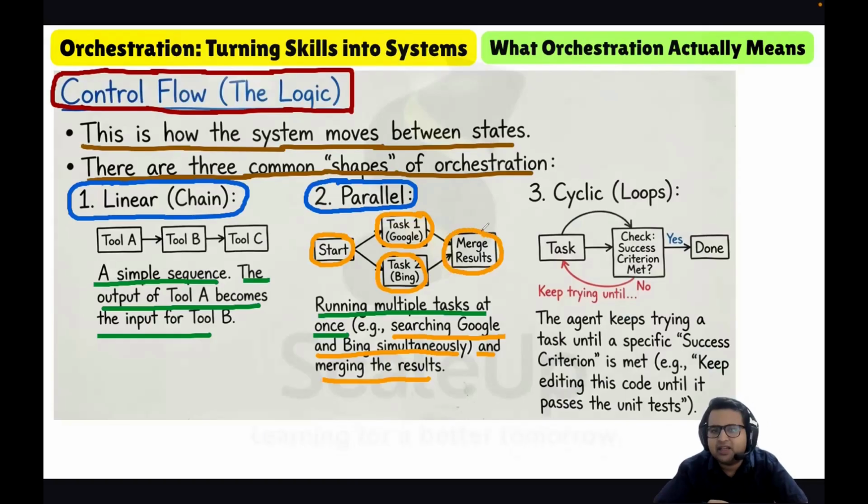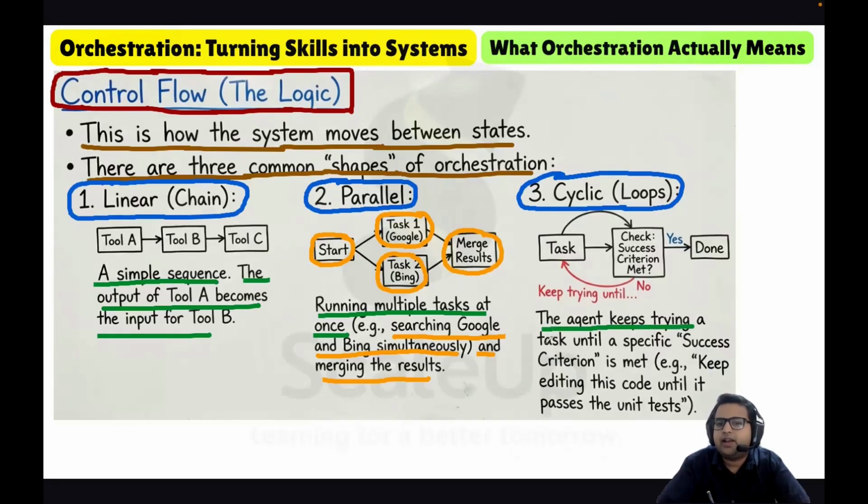Control flow can be linear, it can be parallel, and it can also be cyclic, the loops. In cyclic control flow, the agent keeps trying a task until a specific success criterion is met. For example, keep editing this code until it passes the unit test.